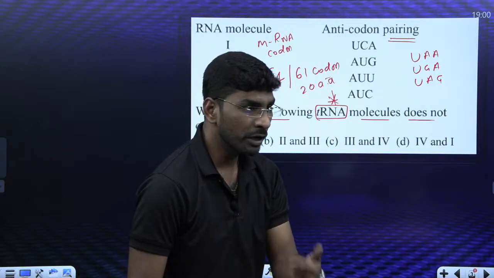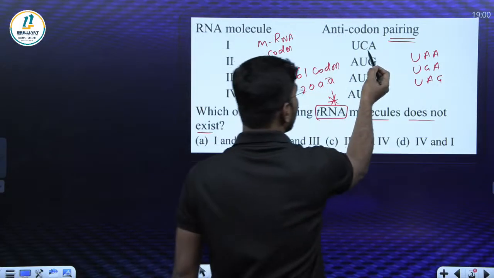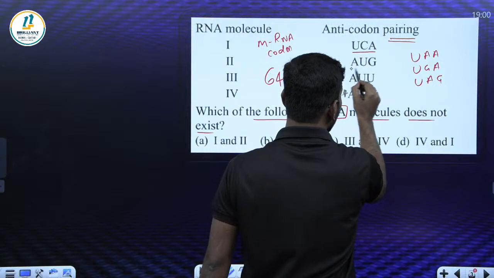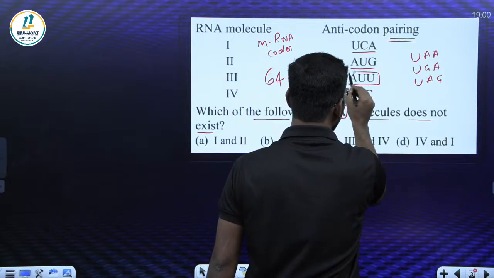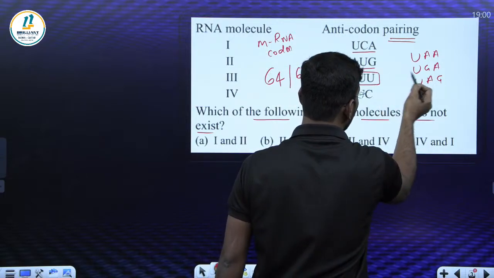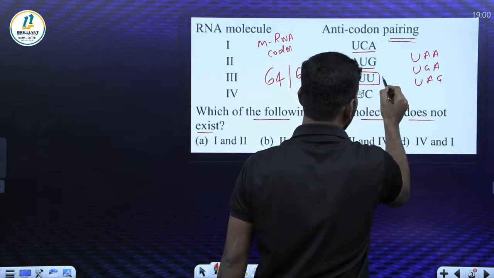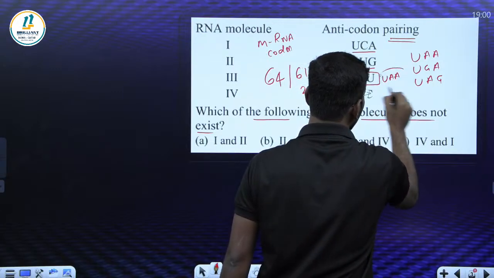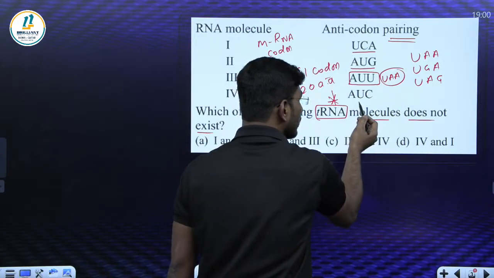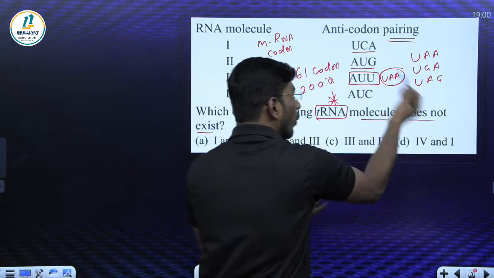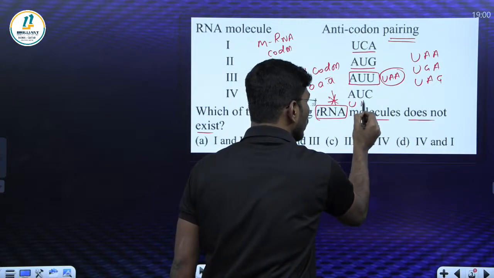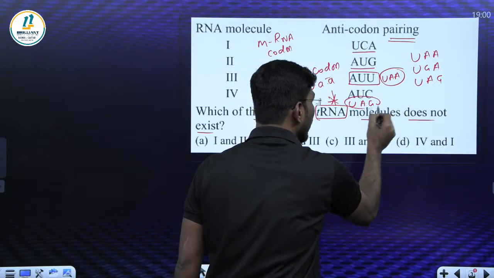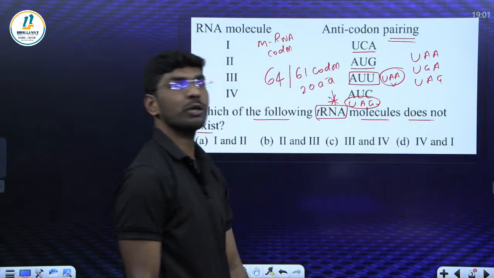Can any one of you answer this one? Here, UCA, AUG, UAA are given. UAA is a stop codon. Now the codon is AUC; what is the anticodon of this one? UAG and UAA are stop codons.